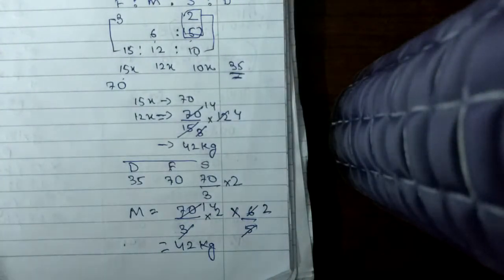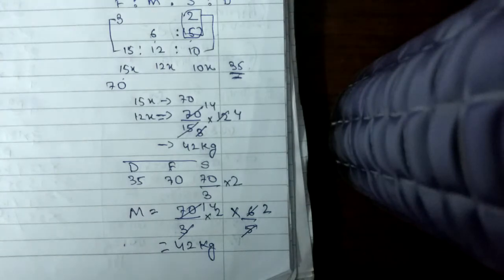Alright, now let's go to the next question. The next question says, Ajay starts a firm with a capital of rupees 28,000 and after 5 months Bowman joined him and invested rupees 40,000 in the firm. Chirag was also added as a new partner with an individual investment of 56,000 after 7 months of commencement.